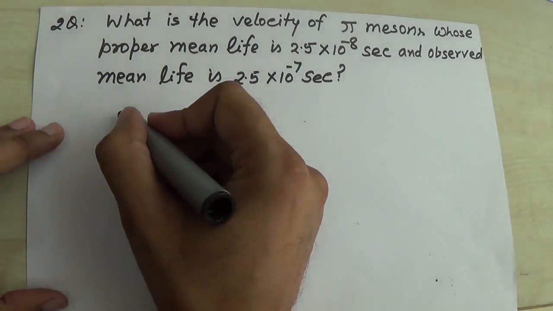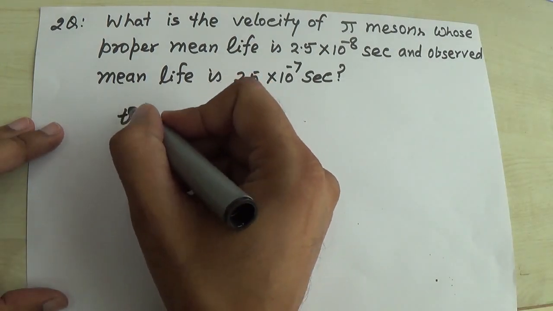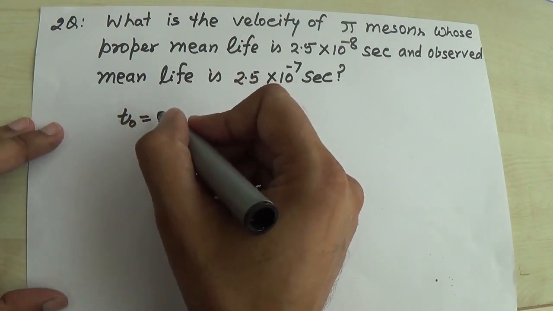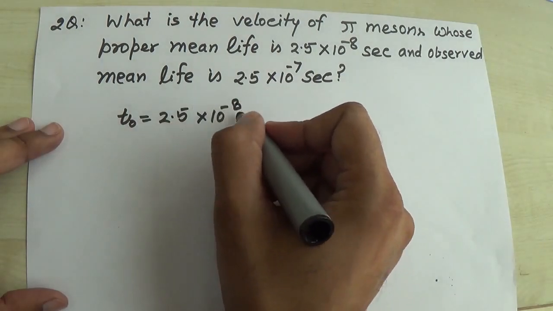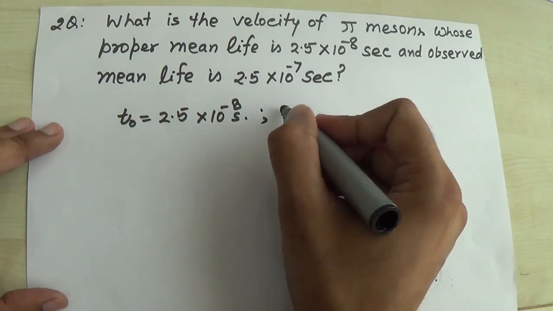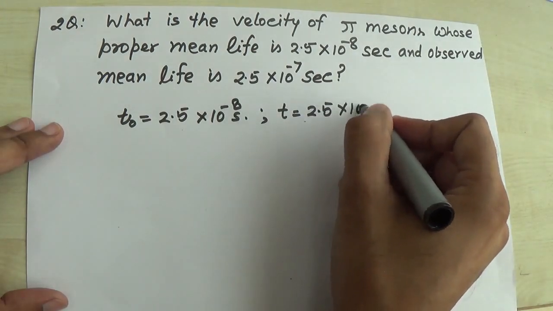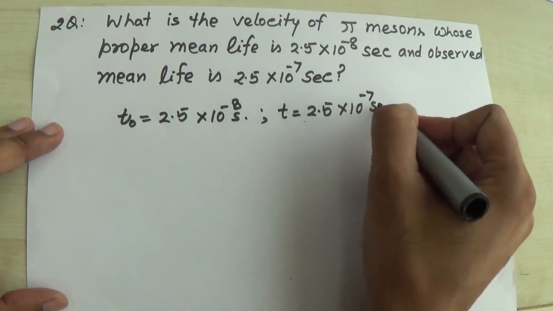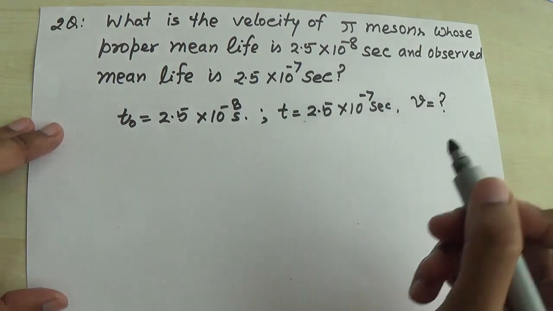So here I can write that t naught is equal to 2.5 into 10 raised power minus 8 second, and t is 2.5 into 10 raised power minus 7 second. What I have to find out? I have to find out v, the relative speed.